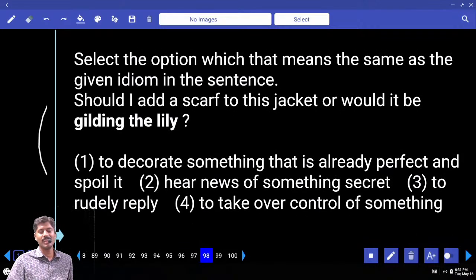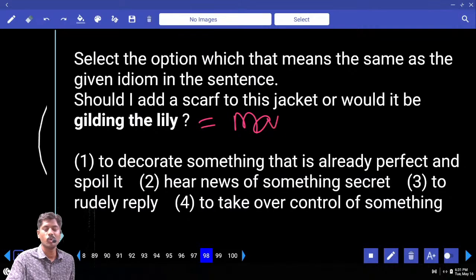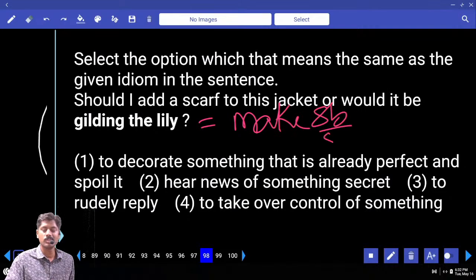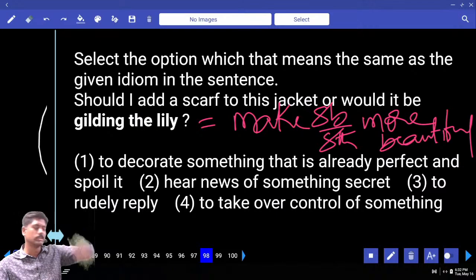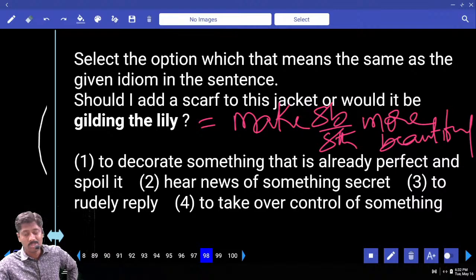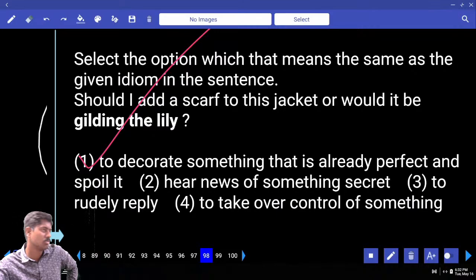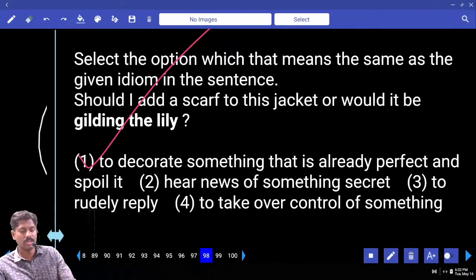Gild the lily. Gild the lily means make something more beautiful. Make somebody or something more beautiful. We can also say icing on the cake. Should I add a scarf to this jacket, or would it be gilding the lily to decorate something that is already perfect and spoil it? Okay. Here news of something secret, to rudely reply, take over control. Answer first option. Gilding the lily: decorate, make it beautiful, and sometimes spoil it.